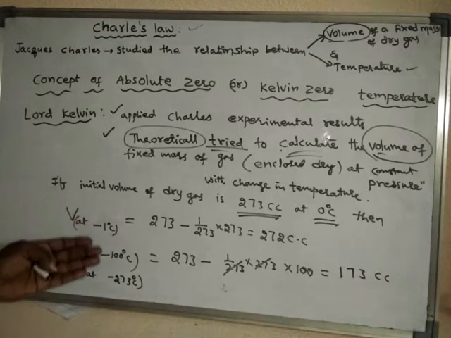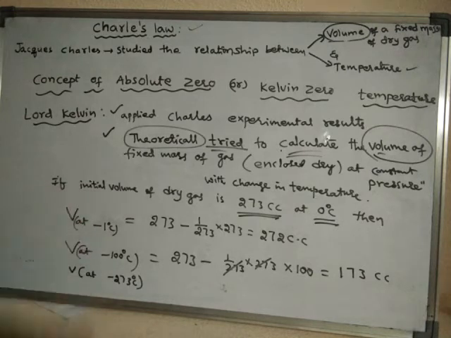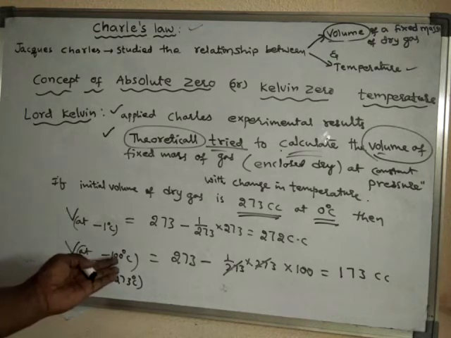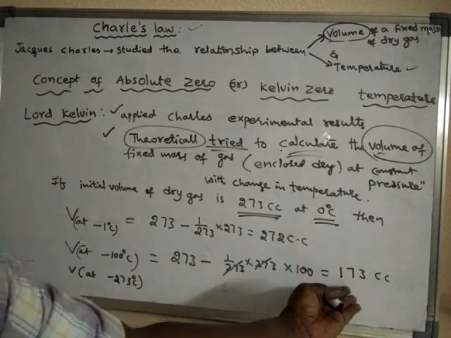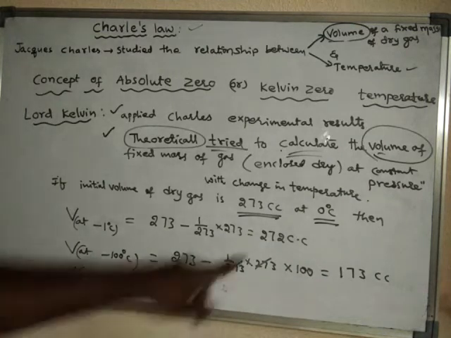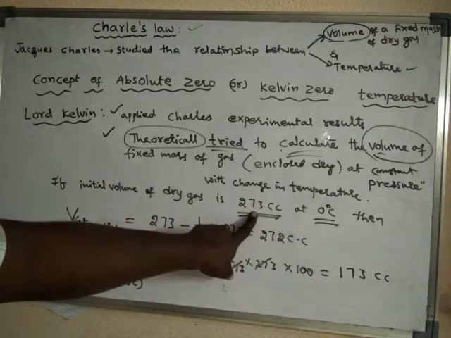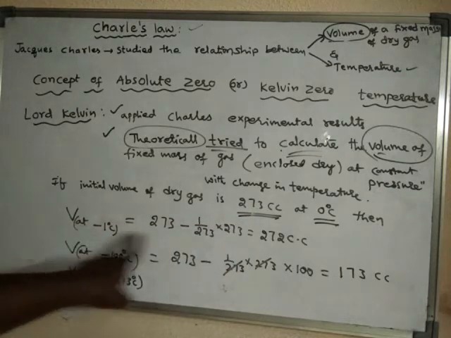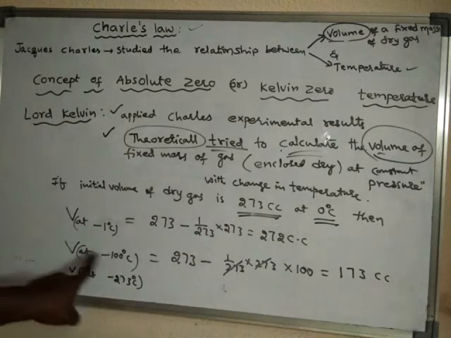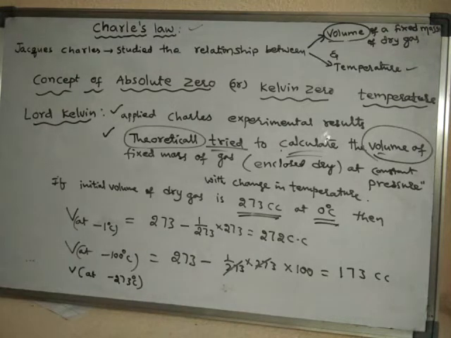Minus 2, minus 3, minus 4 and so on. At 0 degree centigrade the volume is 273 cc, at minus 1 it is 272 cc, at minus 100 it is 173 cc, and at minus 273, how much should it be?